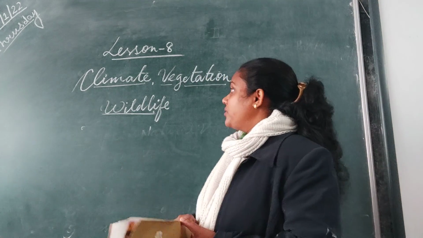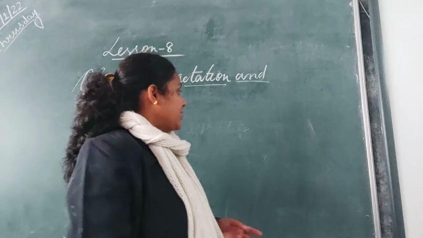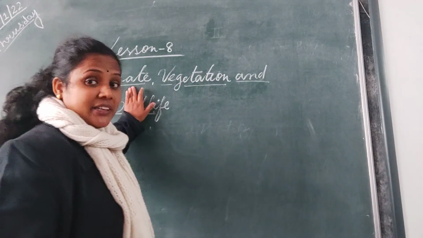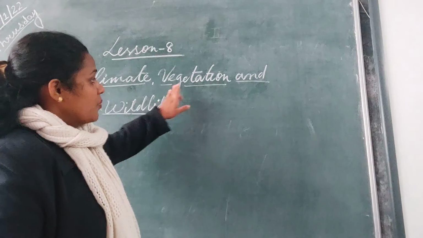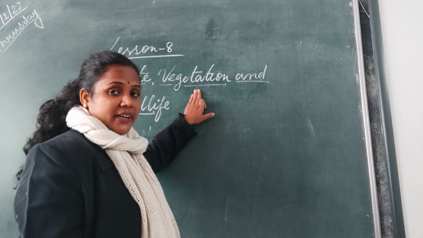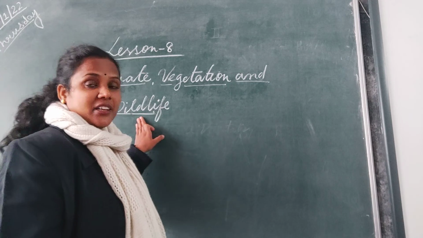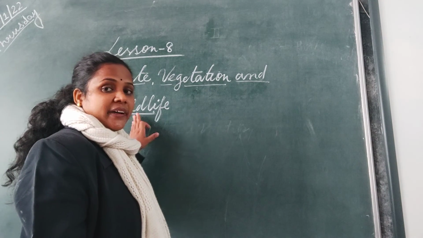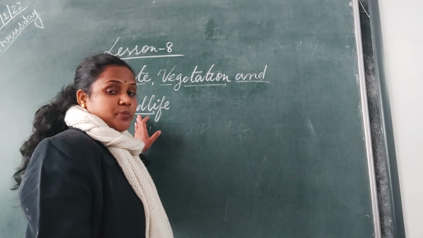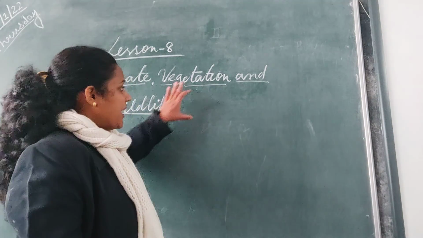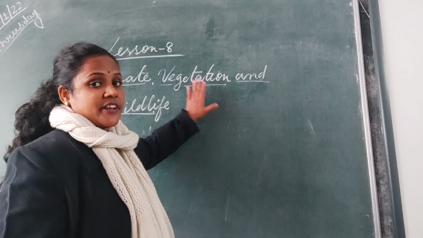So this was about the climate, vegetation and wildlife. Climate, why we have different types of climate all over India, the reasons, which are the types of forests we find in India, and which are the animals, mainly I told you where you find elephants, leopards, tigers, rhinoceros, hippopotamus. Where do we find them and why do we need to take care of these things?